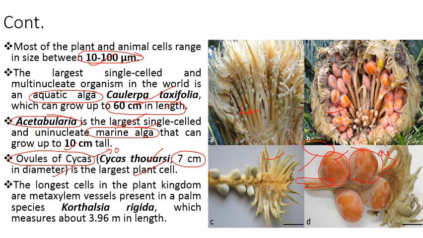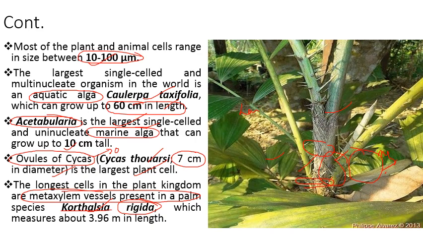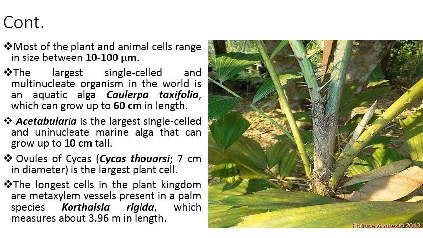The longest cell in the plant kingdom are metaxylem vessels, which are present in a palm species named as Corthalsia rigida. जो ये palm plant है, this is the photograph of this palm plant. इस palm plant के जो metaxylem के vessels हैं, इन्हें consider किया जाता है longest cells in plant kingdom, और इसकी जो length है that is 3.96 meters, that is Corthalsia.